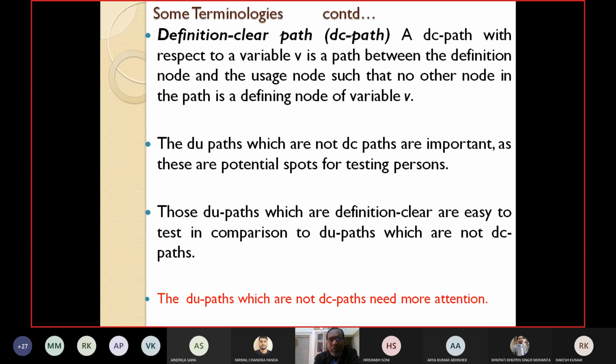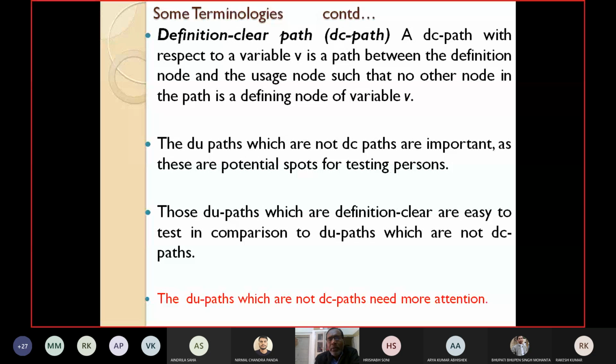Redefining is allowed. But in a DC path, which we call a definition clear path, similar to the DU chain, this is a path between the def node and the usage node, but no other node in the path from the def node to the usage node is a defining node of variable V. Variable V cannot be redefined in the path starting from the def node to the usage node.